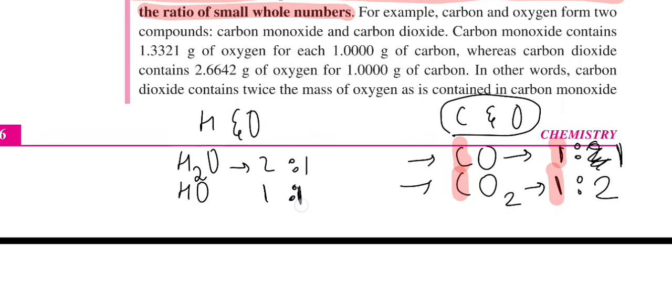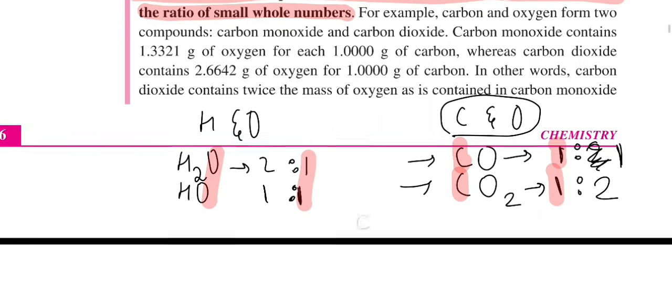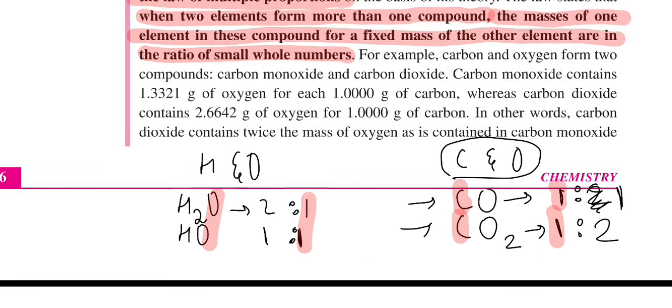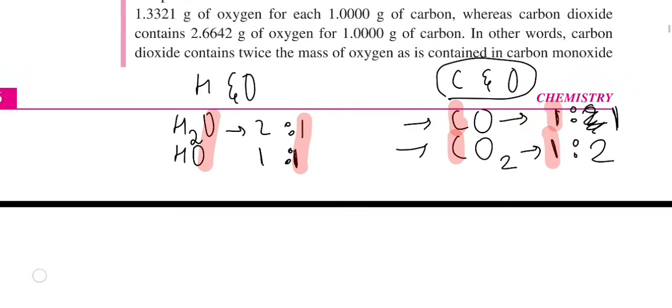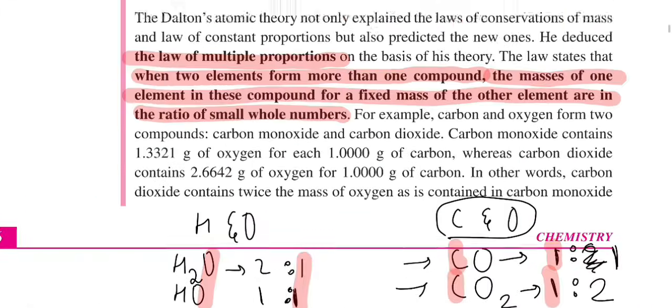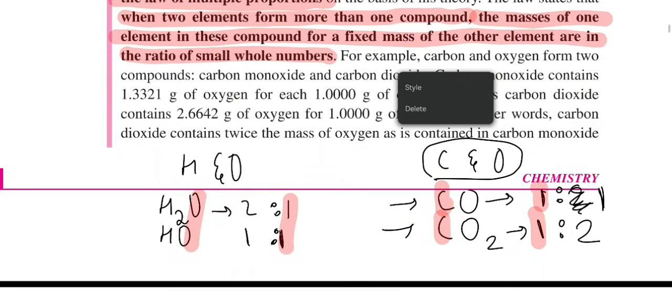So which is fixed here? Oxygen is fixed, it's not changing. So for two elements which make more than one compound, the mass of one element is fixed, and the other is in a ratio of small whole numbers. That is all the chemical law of multiple proportion is stating.